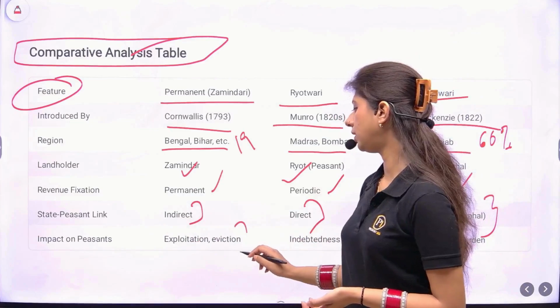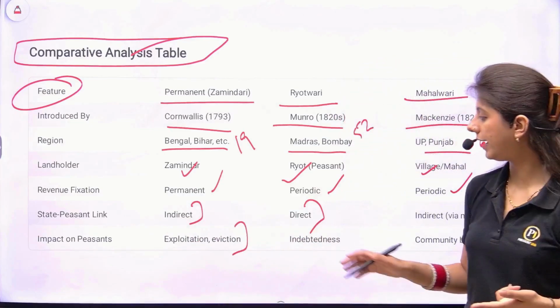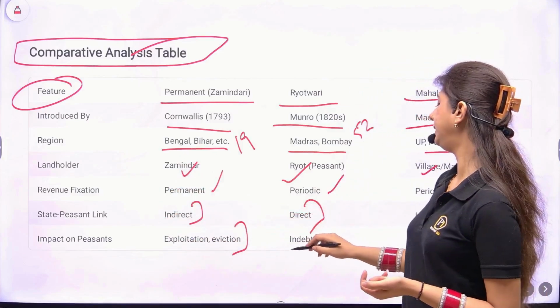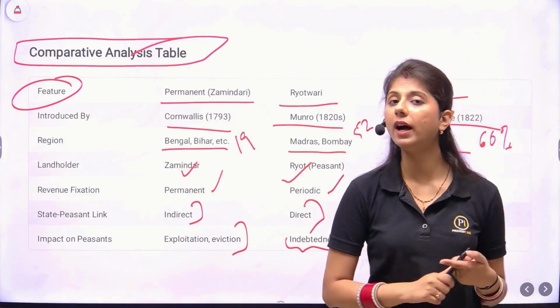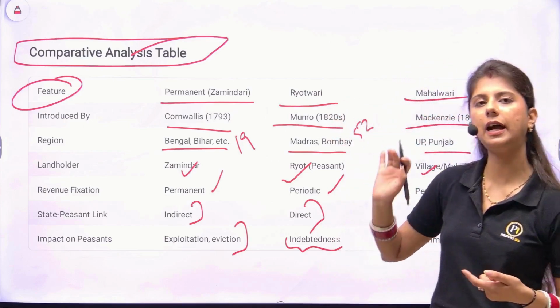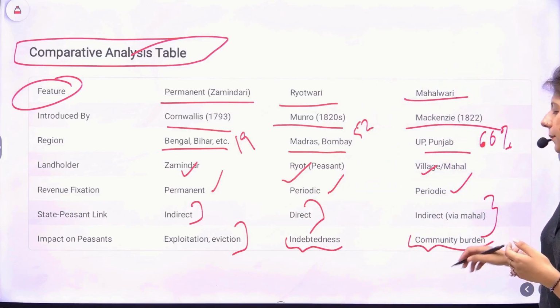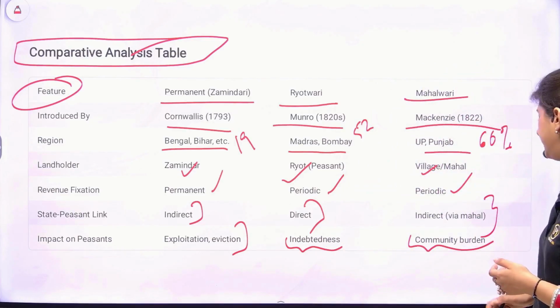Impact on the peasants, of course, exploitation, eviction. Why eviction? Because the Zamindars were the landowners. Indebtedness, because the revenue was so high, even the tenants, even the Rayots had the ownership rights, but they had to sell it ultimately. Community burden was increased under the Mehelwadi system.